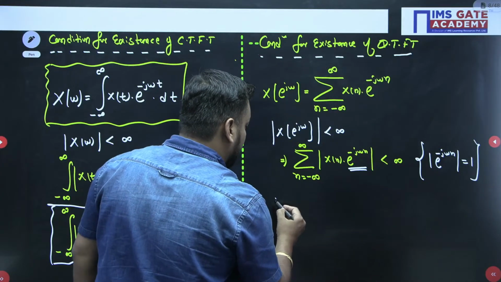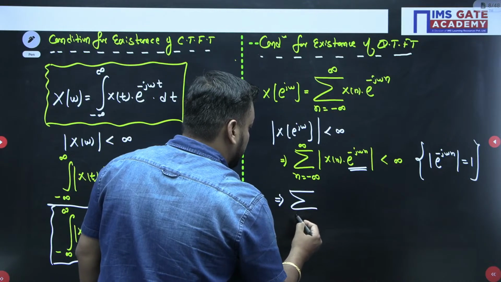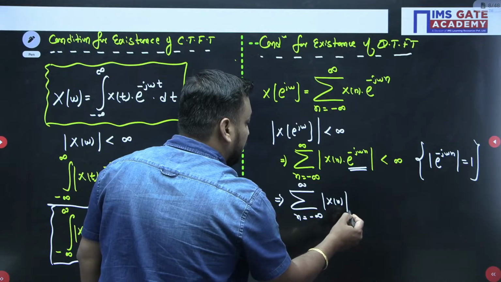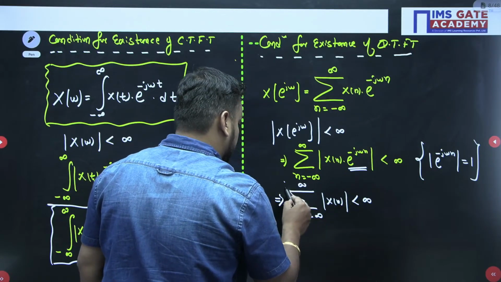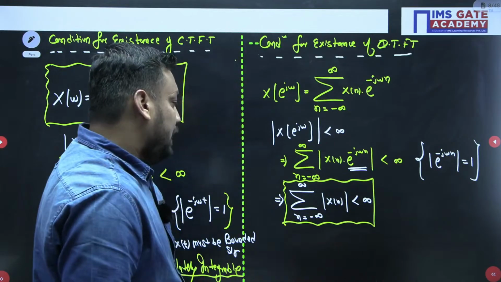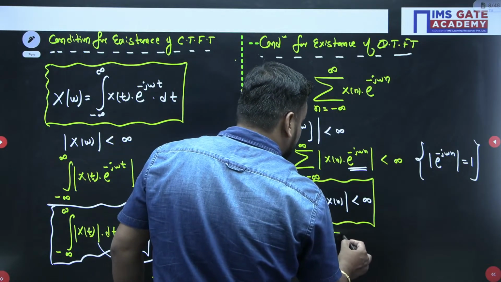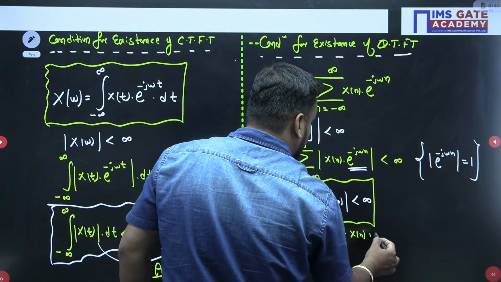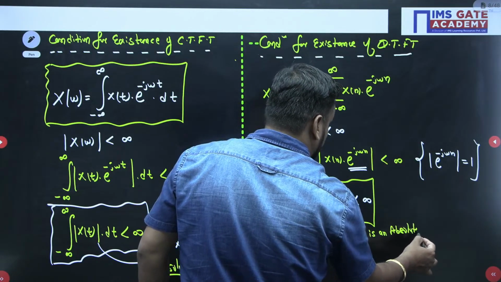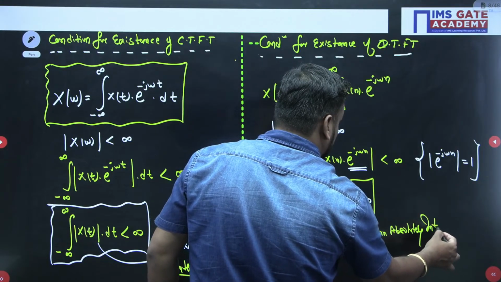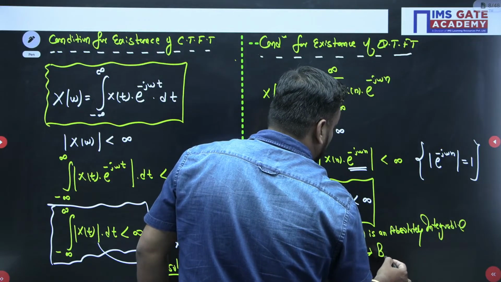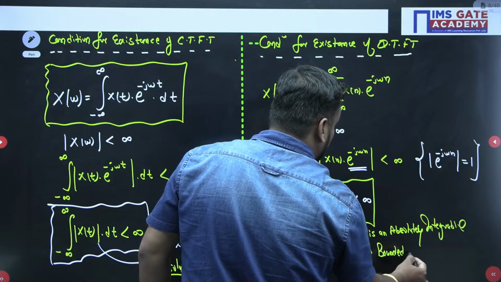It means what will we get? We will get the sum from n equals minus infinity to infinity of the magnitude of x[n] should be less than infinity. Is this clear to you or not? And this means, guys, that x[n] is an absolutely integrable signal, or rather x[n] should be an absolutely bounded signal.